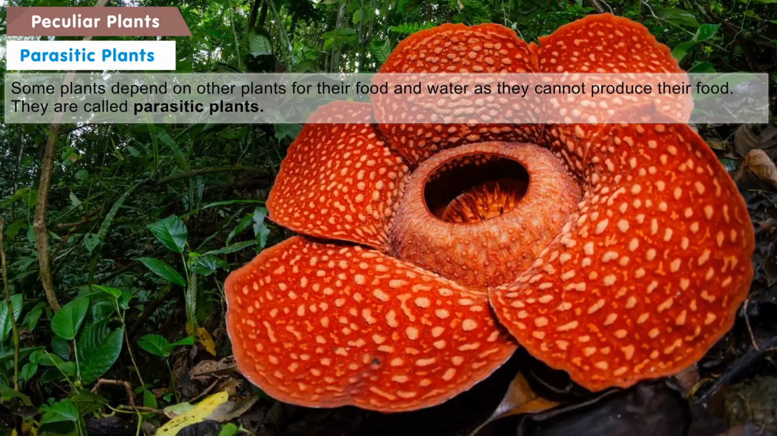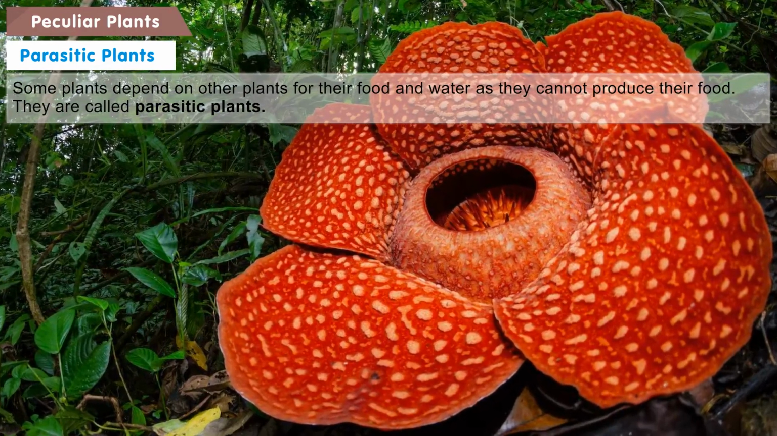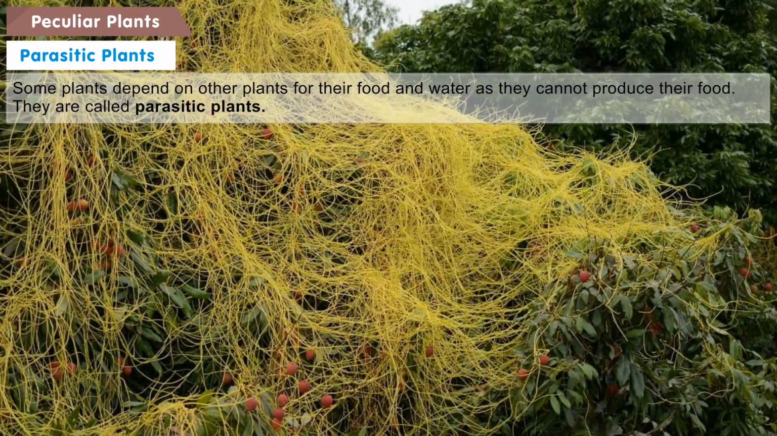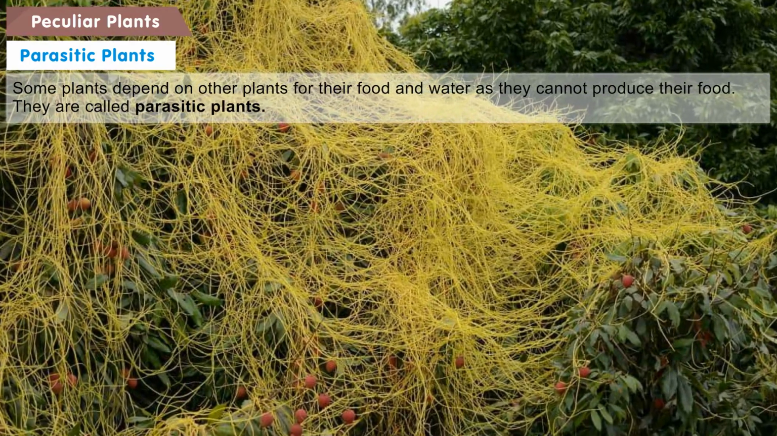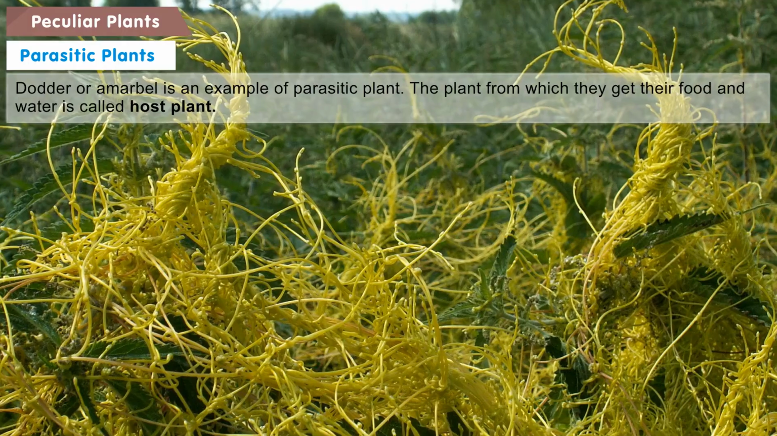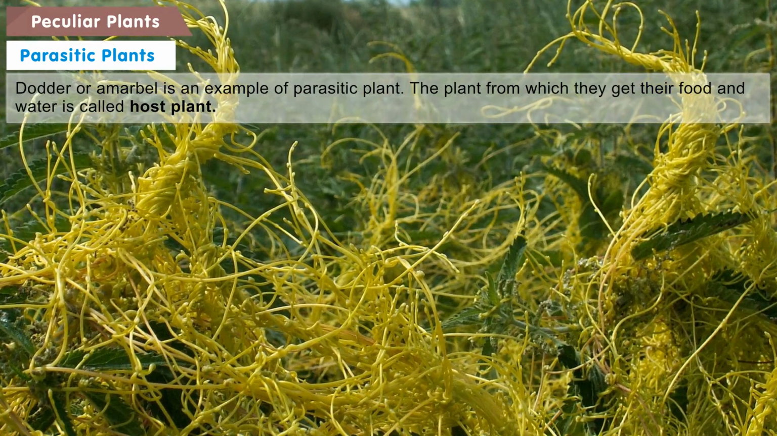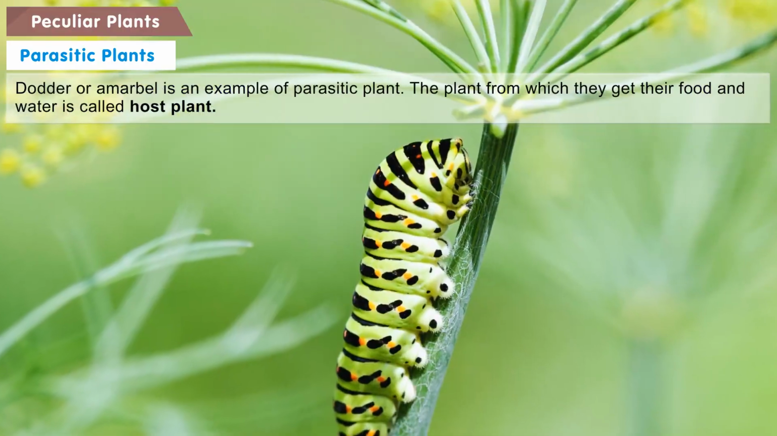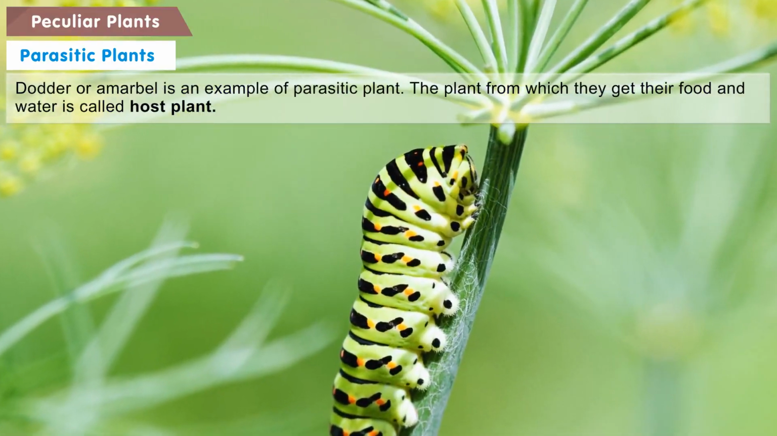Parasitic plants. Some plants depend on other plants for their food and water, as they cannot produce their food. They are called parasitic plants. Dodder or amar bell is an example of parasitic plant. The plant from which they get their food and water is called host plant.